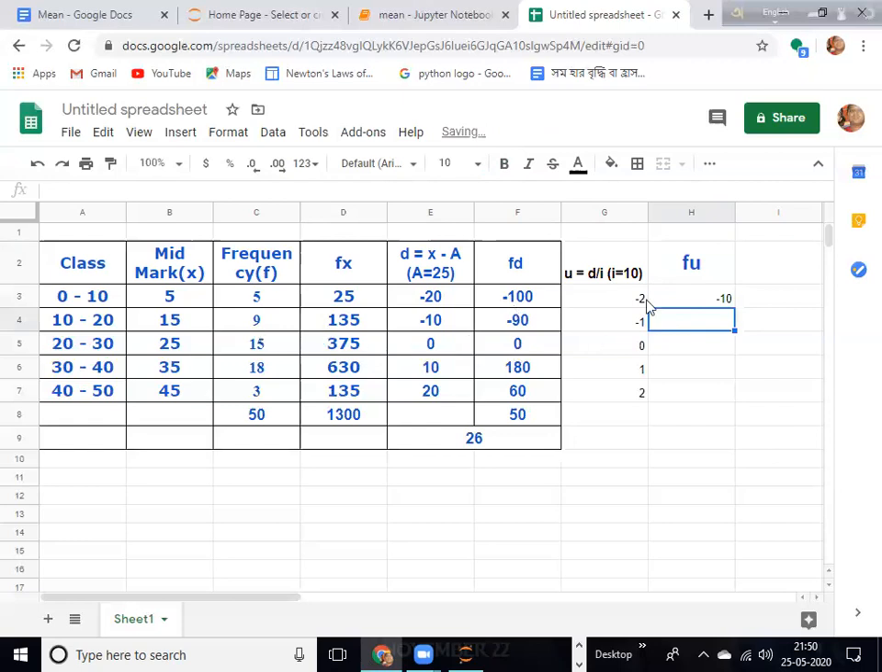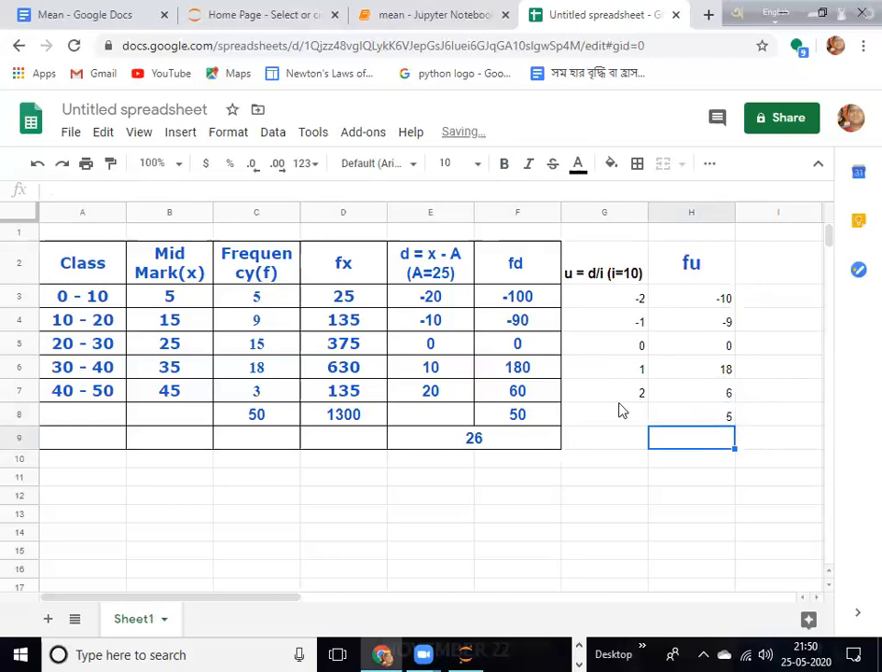Now 9 into -1, you see that it is -9. Now it is 0 into something, obviously it is 0. Now it is 1 into 18, so the value becomes very small, 18. And 2 into 3, so it will be 6, like that. Now you just add this, -9, -10. Same thing, -9 -10 is -19 plus 18 is -1, plus 6. So it will be only 5.